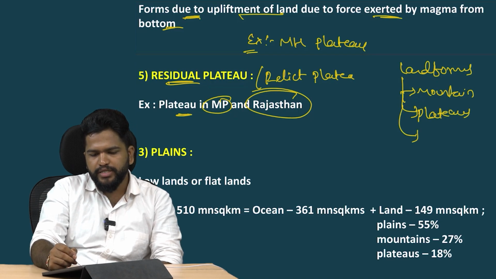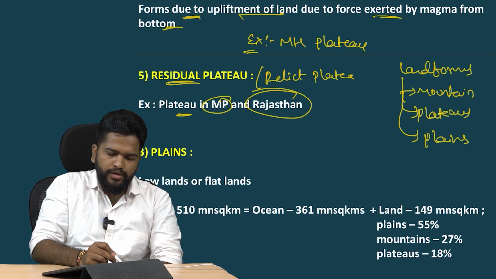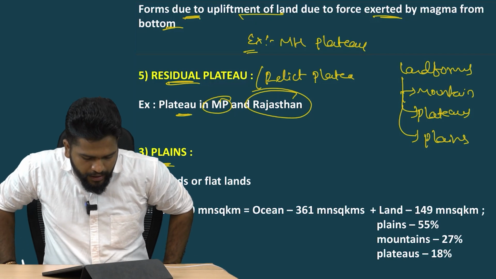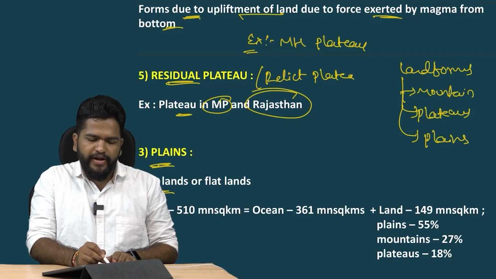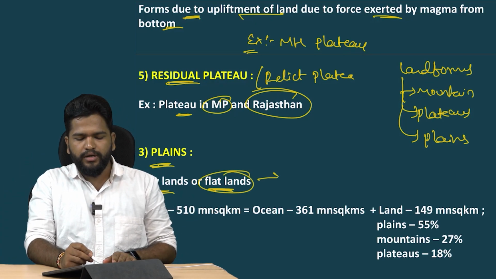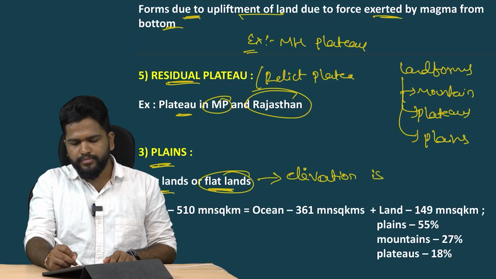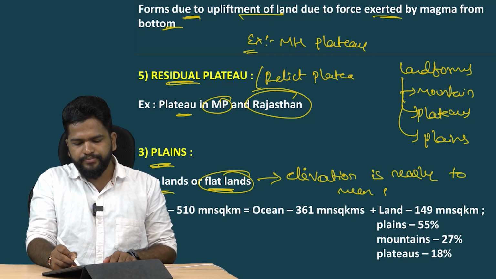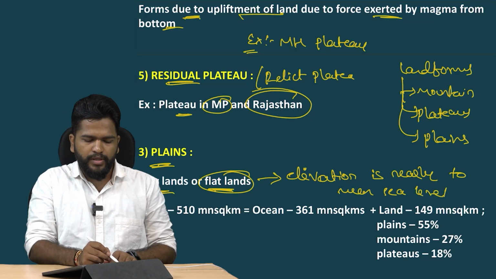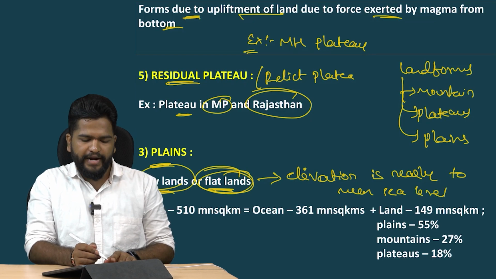Now, let us discuss plains. What about plains? Plains are lowlands or flatlands. The elevation is nearly at mean sea level. So, they are lowlands or flatlands.